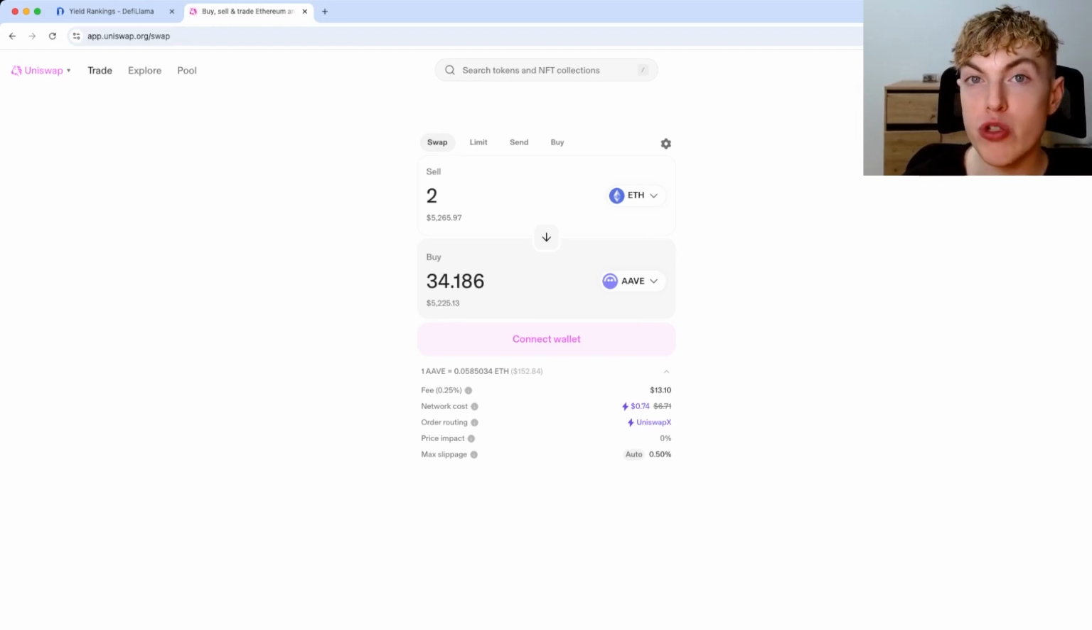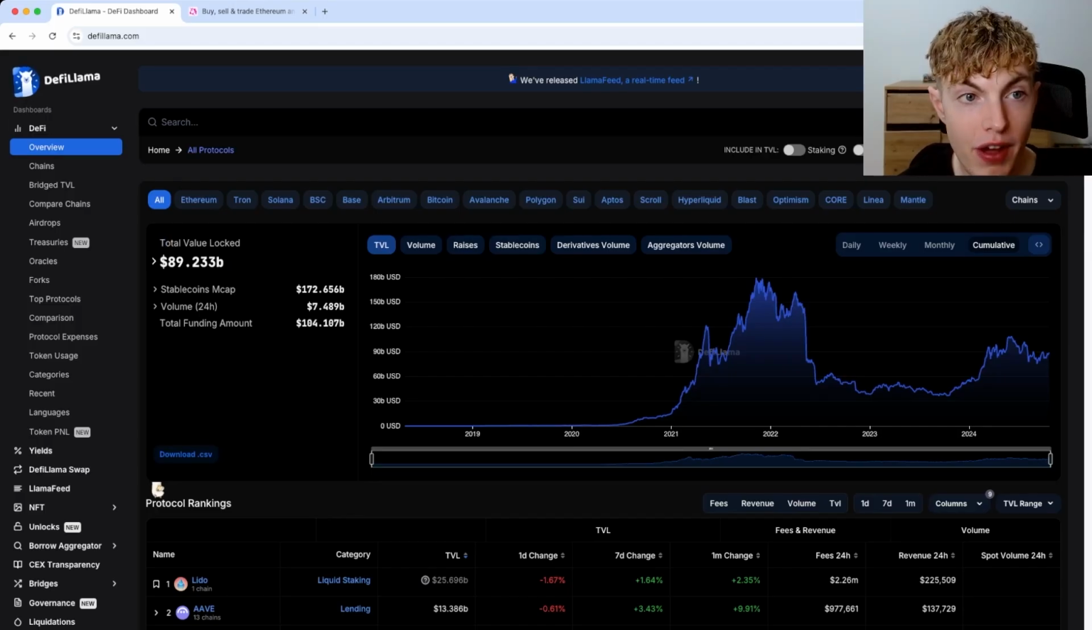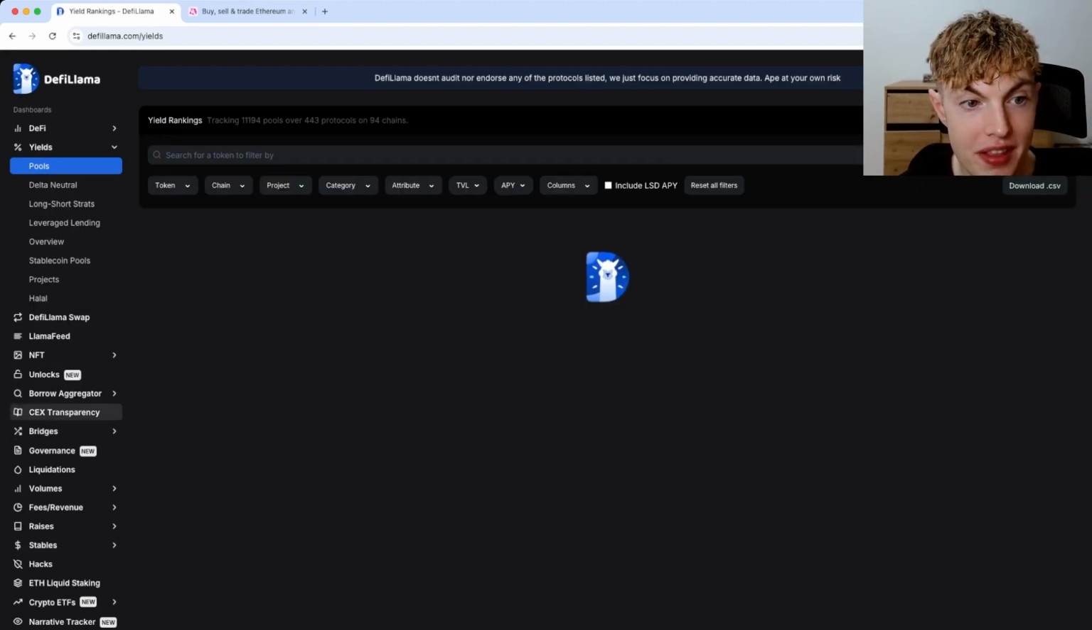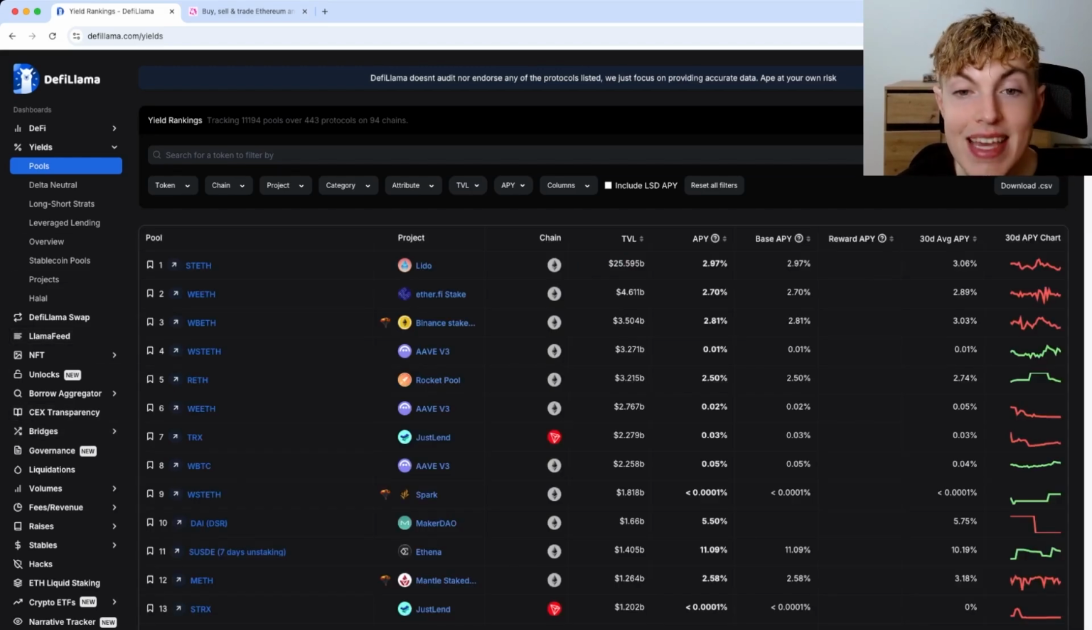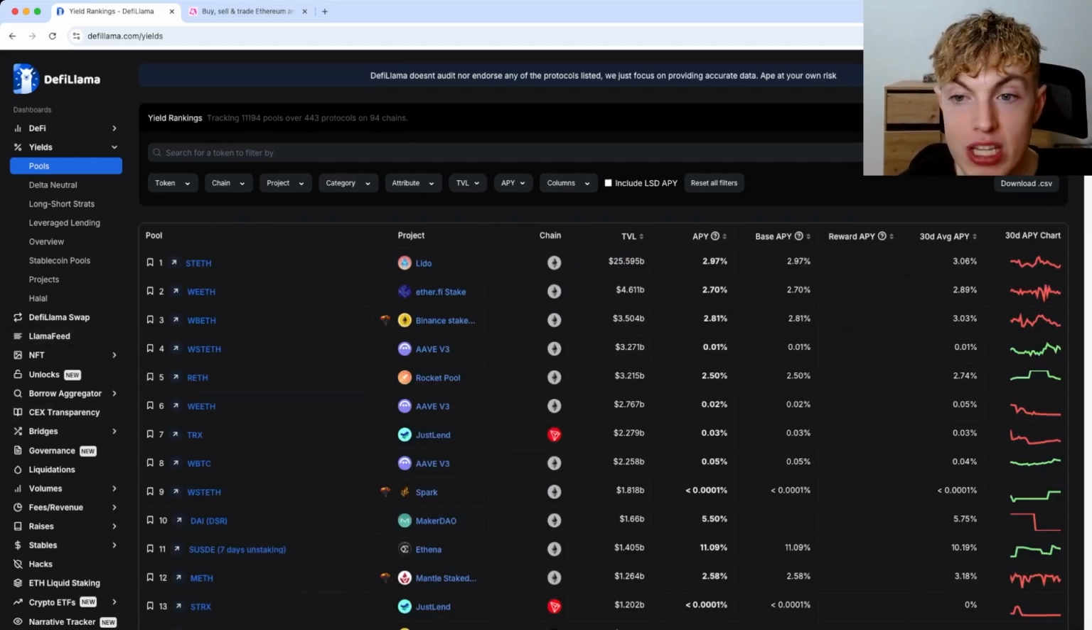So it's a win for the trader, it's a win for the decentralized exchange, and guess what? It's a win for you because you as the liquidity provider can get a percentage of the fees that the trader pays. So according to DeFi Llama, the total value locked in decentralized finance right now is 90 billion. And if you go to the yield section on the left, you can go to pools and see the different liquidity pool opportunities there are out there.